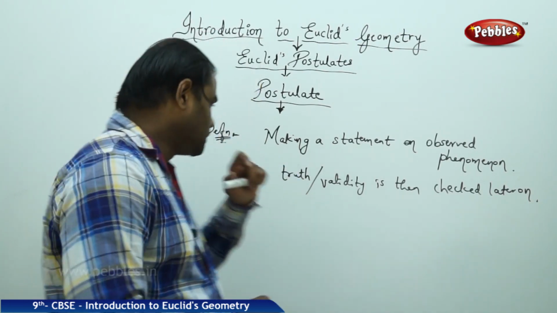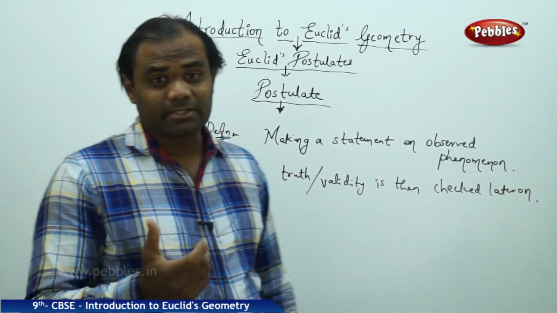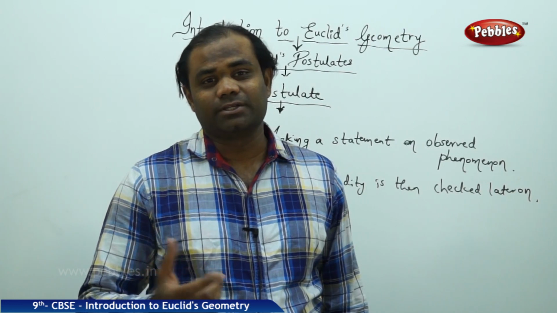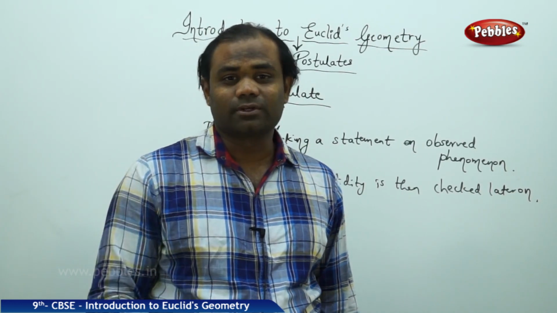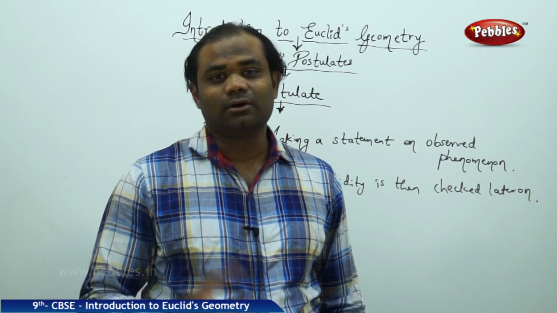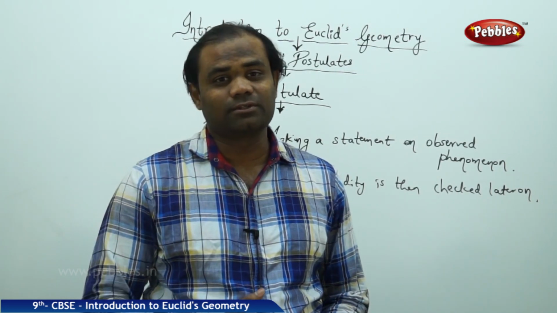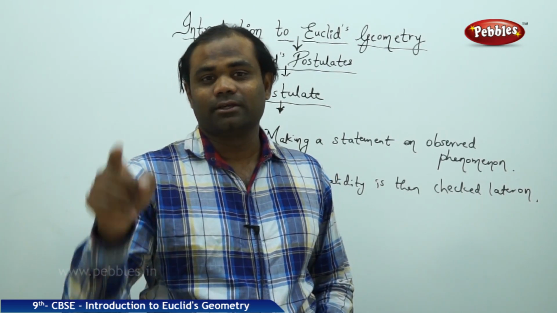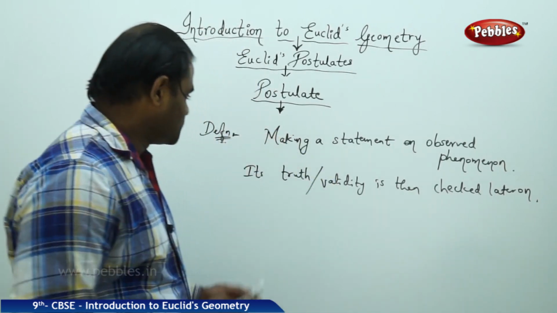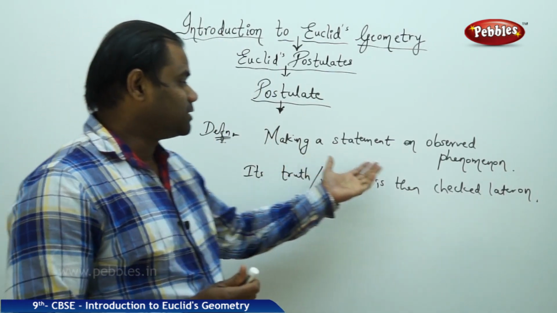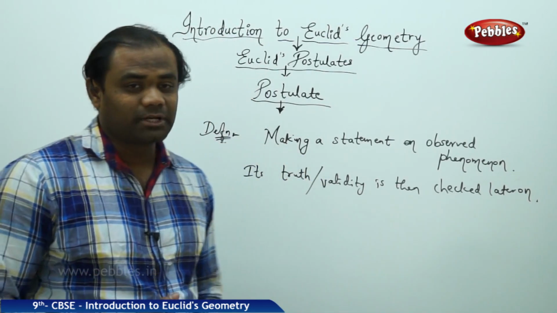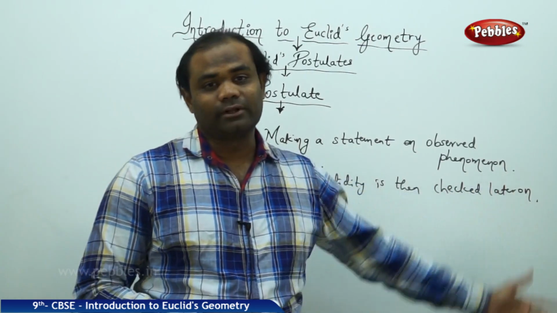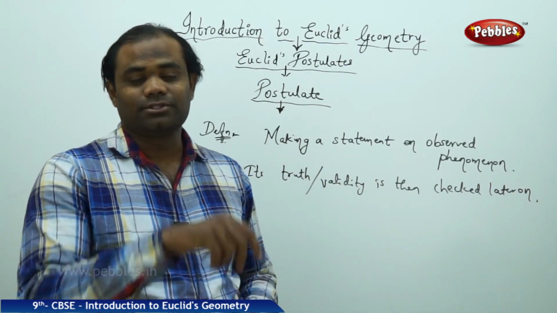To continue with this, its truth and validity also plays a vital role. When I say that I make a statement, I'm not going to make it unjustified. When I say the student is talkative, I'm not just cursing him or taking revenge on the student. It is because his behavior in the class is talkative, I point out saying, you are talkative. So similarly, when I justify whether the statement which I'm making is correct or wrong, I try to justify it later on by applying that into the situation.